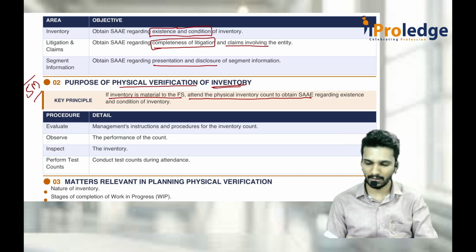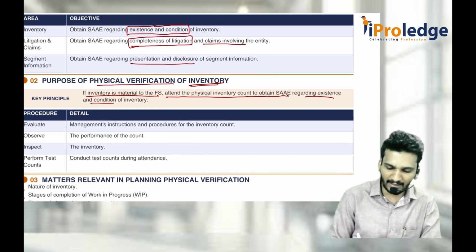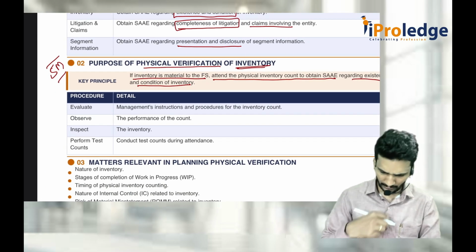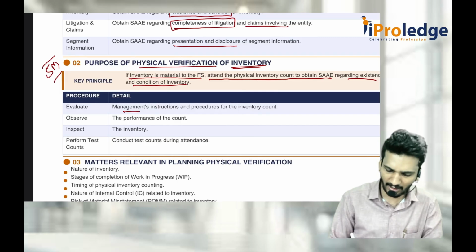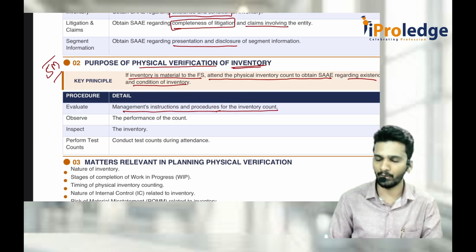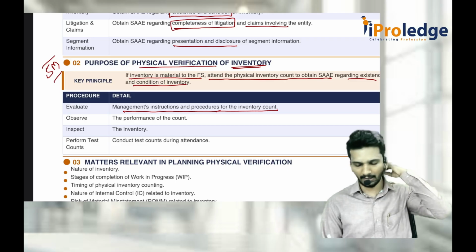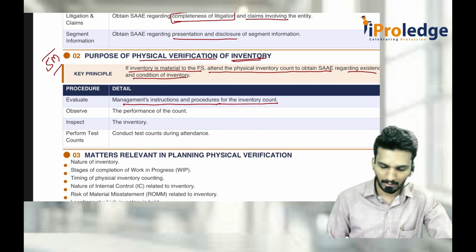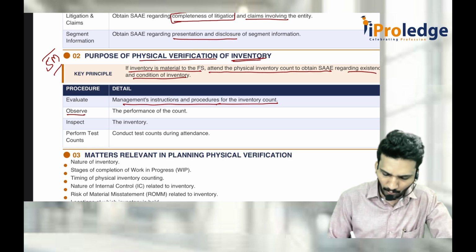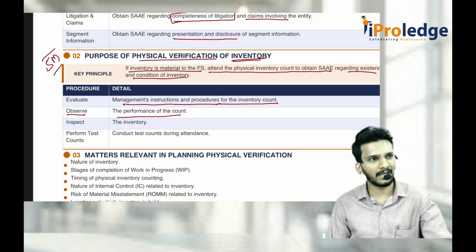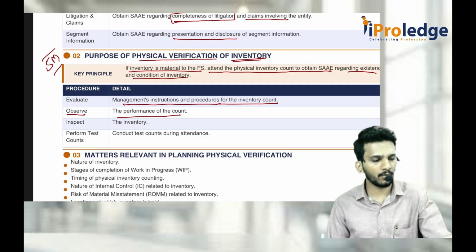He does not need to do anything regarding existence and condition of the inventory. So how does he get it? The procedure is management's instructions and procedures for inventory counting. How is the management telling you to go and count inventory in the presence of the auditor, and you observe the performance of the count, how they are counting. 1 2 3 4 5 6, orderly happening. Okay, they are counting 1 2 9 10 13 15 25 150 directly.